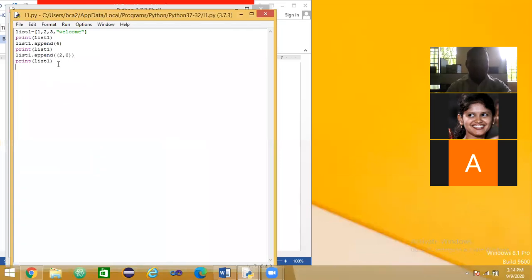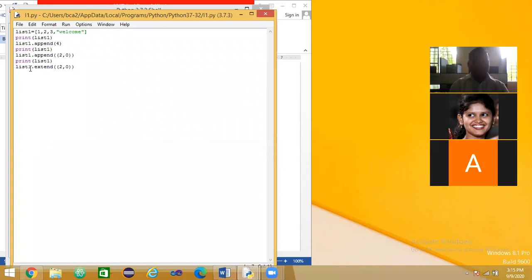I will use the same list 1 dot extend of 2 comma 0. Here is the difference between append and extend. Now you will get it.